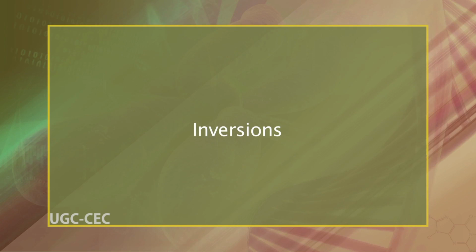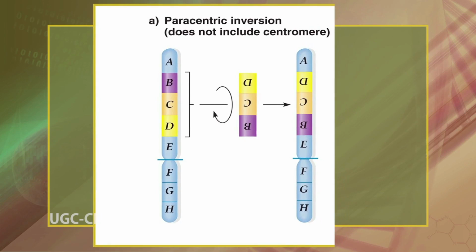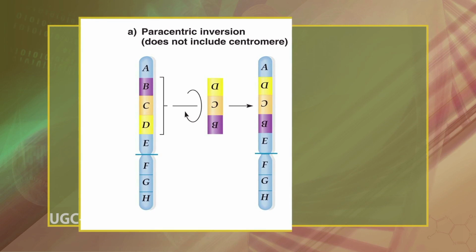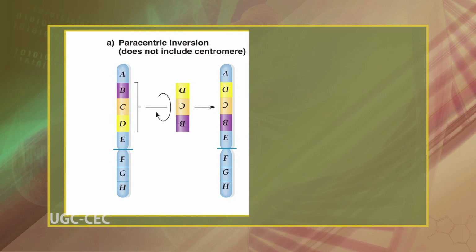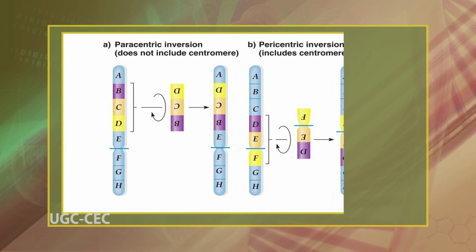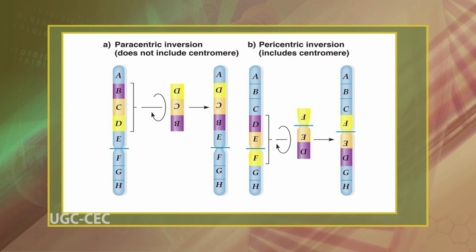Now, inversions. Sometimes a chromosome breaks in two places and the segment between the breaks turns through 180 degrees and becomes resealed into the chromosome in reverse orientation. Some inversions presumably result from entanglements of the threads during the meiotic prophase and from the chromosome breaks that occur at that time. Inversions are of two types, paracentric and pericentric. Paracentric inversions do not include the centromere and both breaks occur in one arm of the chromosome. Pericentric inversions include the centromere and there is a break point in each arm.